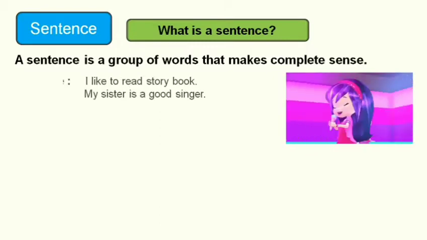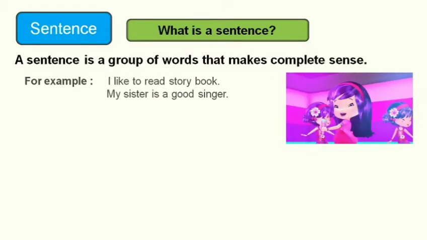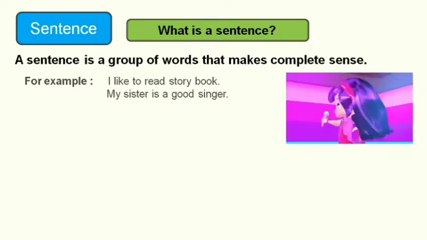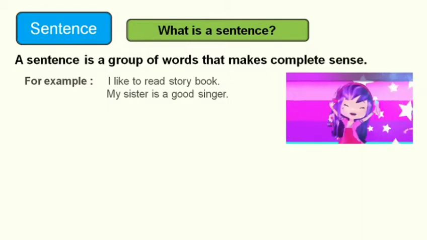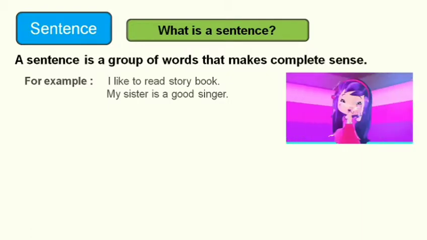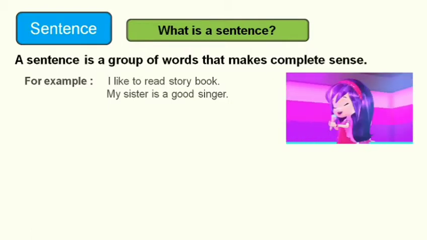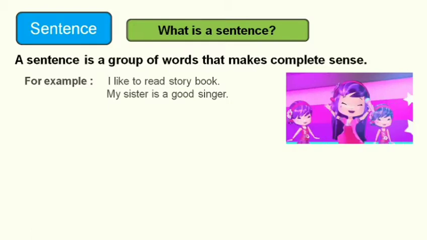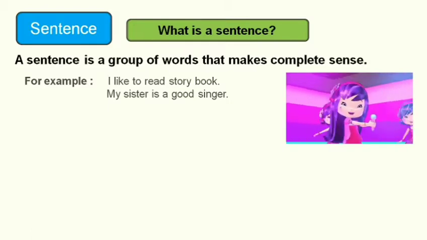For example, I like to read storybooks. My sister is a good singer. These both statements or sentences make complete sense. That means we can understand what someone wants to tell us.